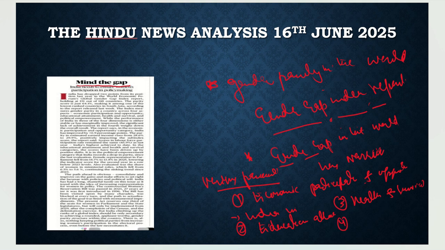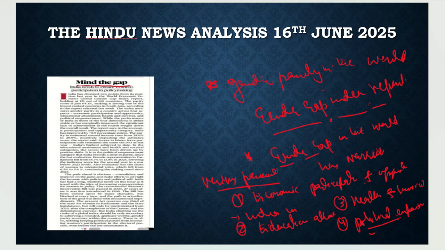And the fourth one is what? Political empowerment. In political empowerment, we are very much lacking. This article is basically talking about the parameters used for giving the gender gap index report. In other parameters we are doing good, but in political representation of women, we had not done that great. Even though we had brought the reservation for women in the parliament, we had not implemented it yet.